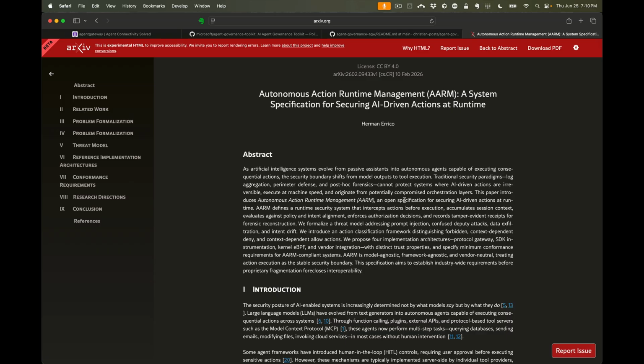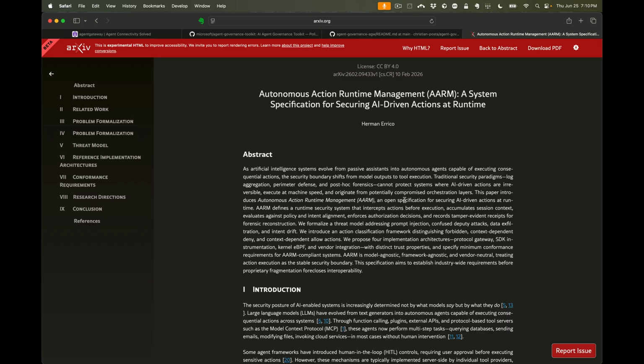through the lens of accumulation, so sequences of calls that have built up that play into the context that you would use in a policy engine. So maybe sending an email is fine by itself. Maybe reading a database with some classified information or sensitive information, maybe that's fine on its own.